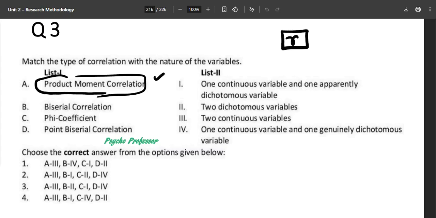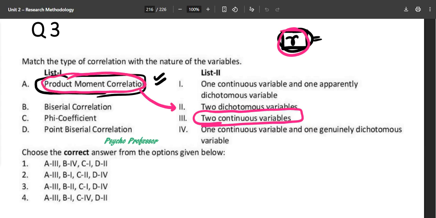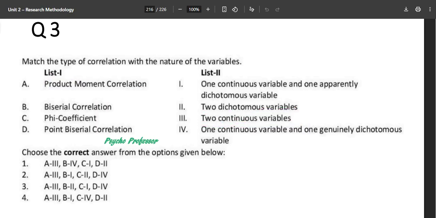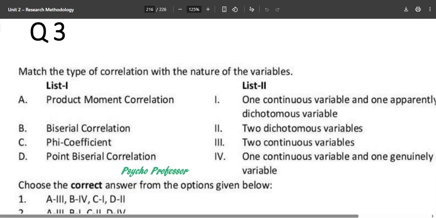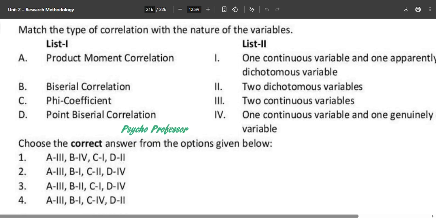Product moment correlation, Pearson r, or small r is the same thing. And every time you will have two continuous variables when you are doing the small r, Pearson r, or the product moment correlation. So try to understand the perspective of these examiners; only then will you be able to solve these kinds of questions.